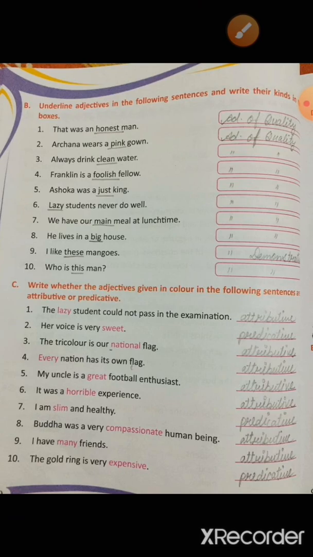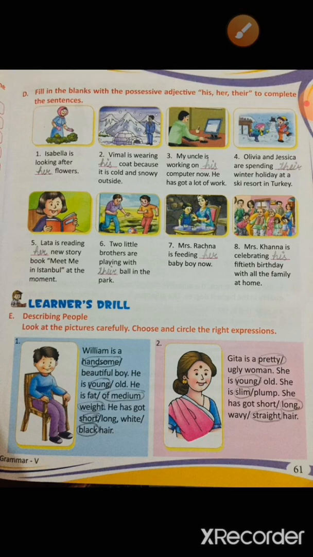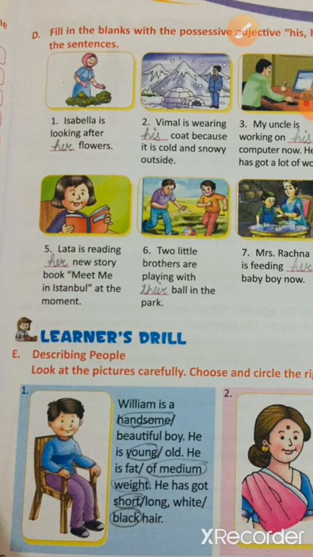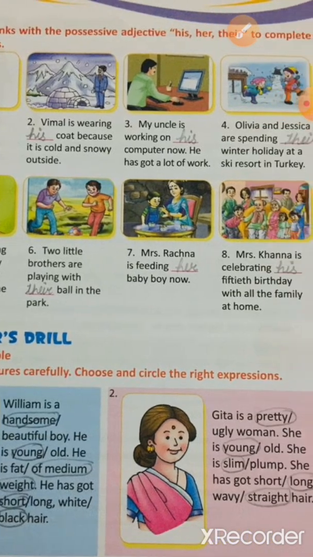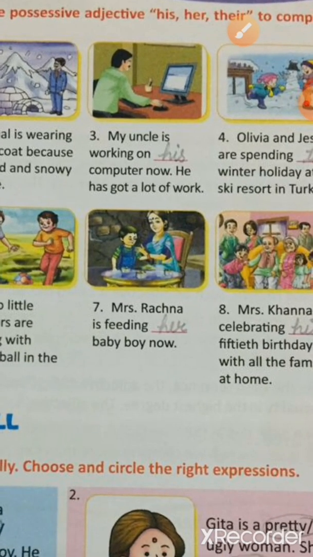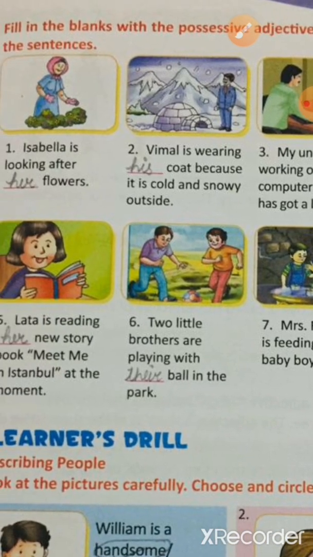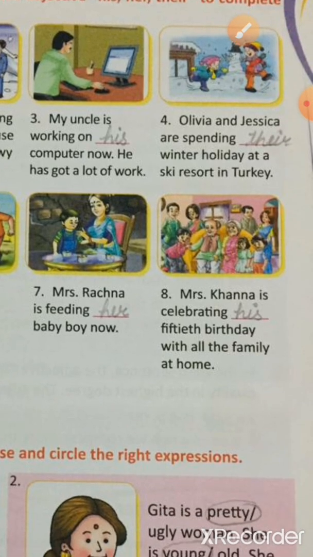Now please turn your page. This is the last page of this chapter. Fill in the blanks with the possessive adjectives his, her, their to complete the sentences. It is very easy. You can do it by yourself also. I have already filled this one. Isabella is looking after her flowers. Vimal is wearing his coat because it is cold and snowing outside. Third one, my uncle is working on his computer now. He has got a lot of work. See, for males we use his. For females we use her, and for collective, meaning two or three people, we use their.